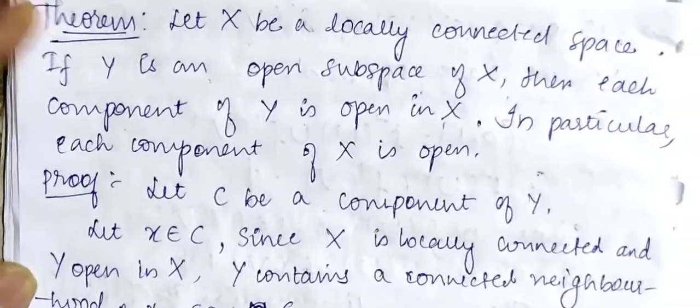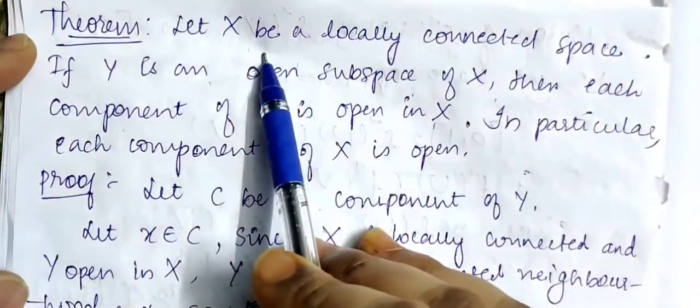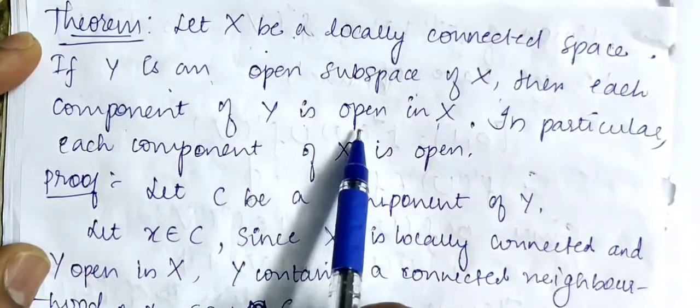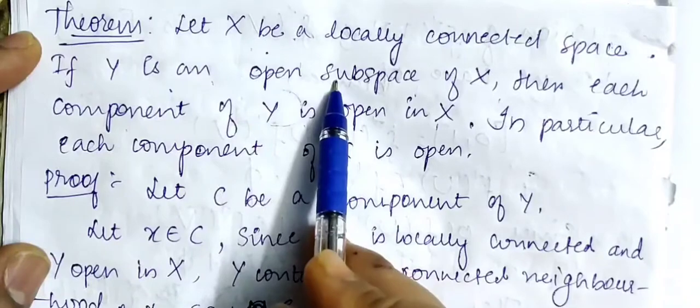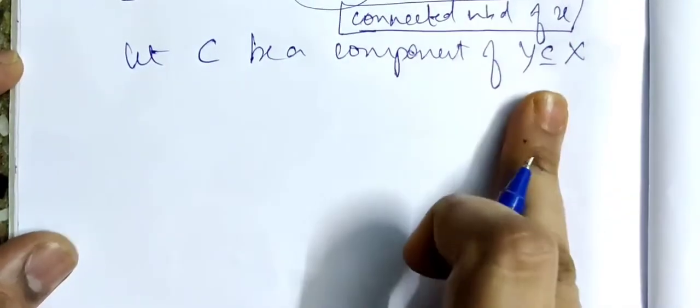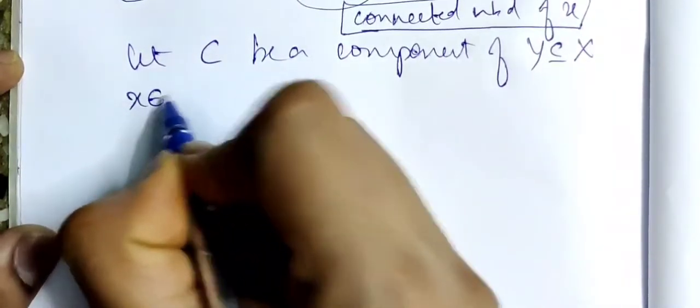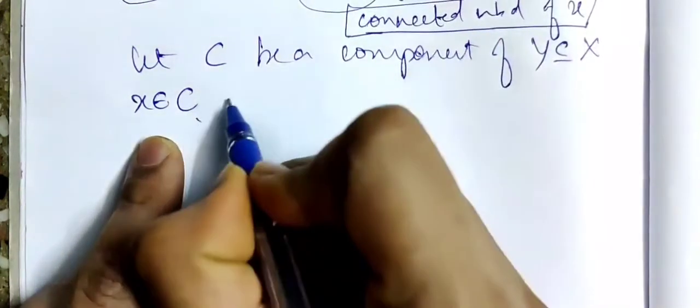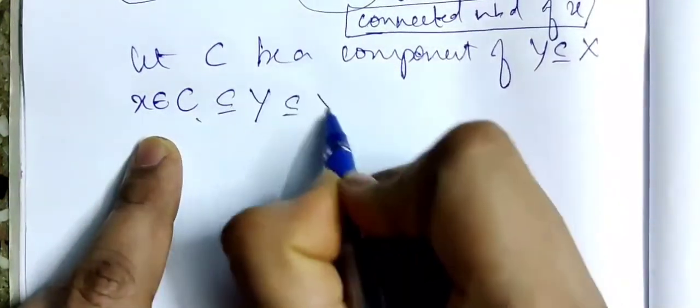For the theorem, we need a locally connected space, an open subspace of a locally connected space, and a component in the open subspace. Let C be a component of Y, which is the open subspace of X. Now I will consider an element x from C. x is an element of C, C is a subset of Y, Y is a subset of X.